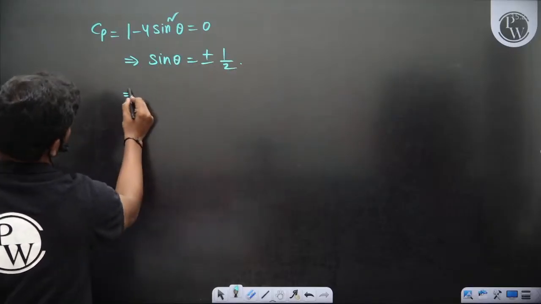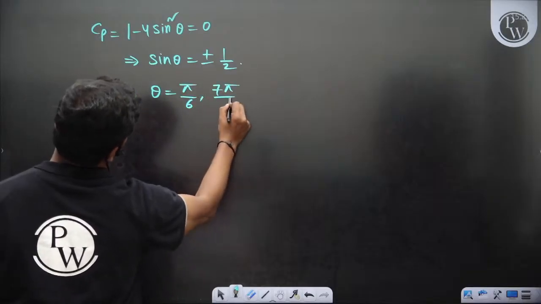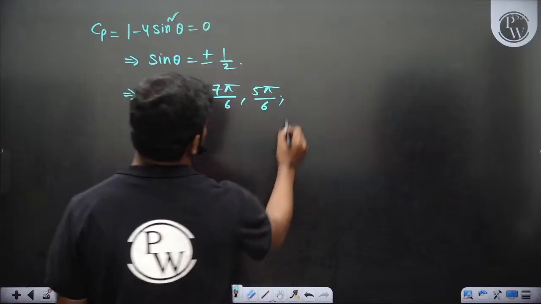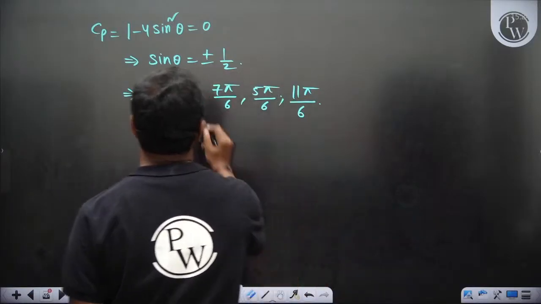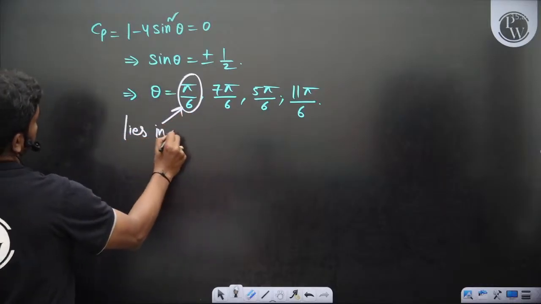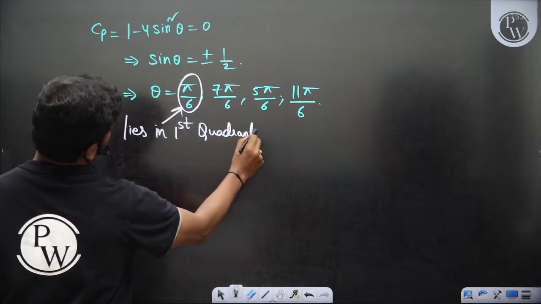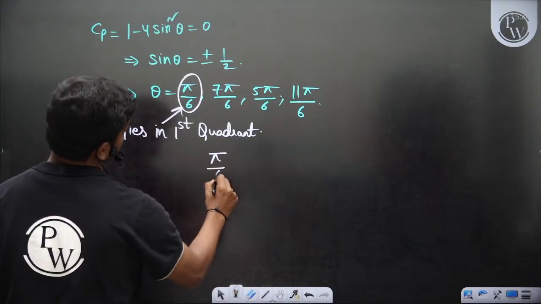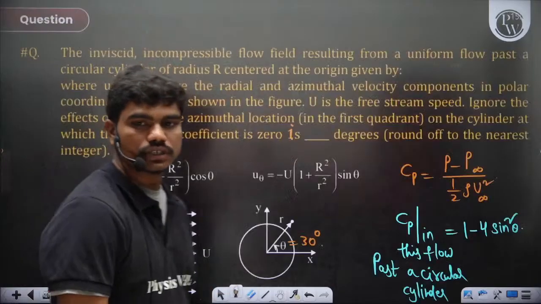So theta can be pi by 6, 7 pi by 6, 5 pi by 6, and 11 pi by 6. Out of these, the value that lies in the first quadrant is pi by 6, which is nothing but 30 degrees. Normally you can show this from the Bernoulli equation.